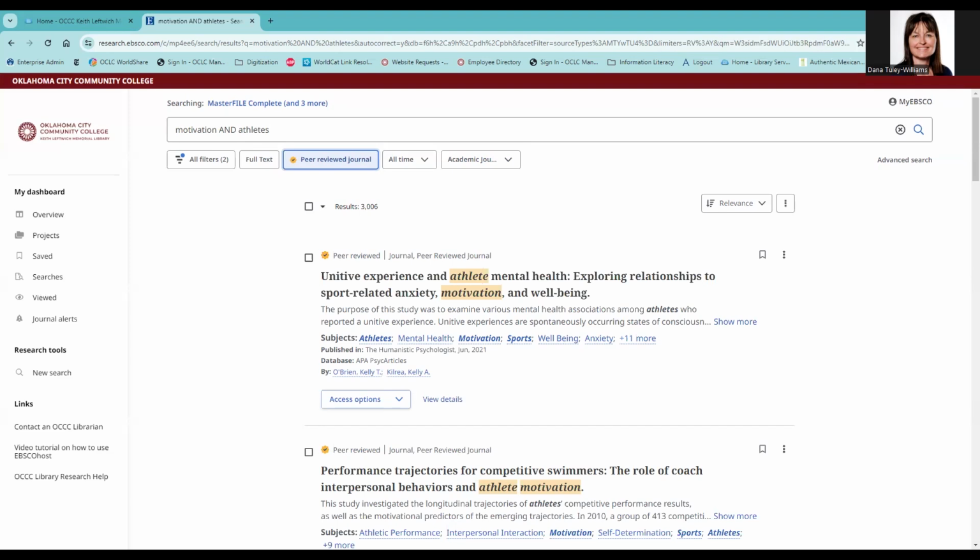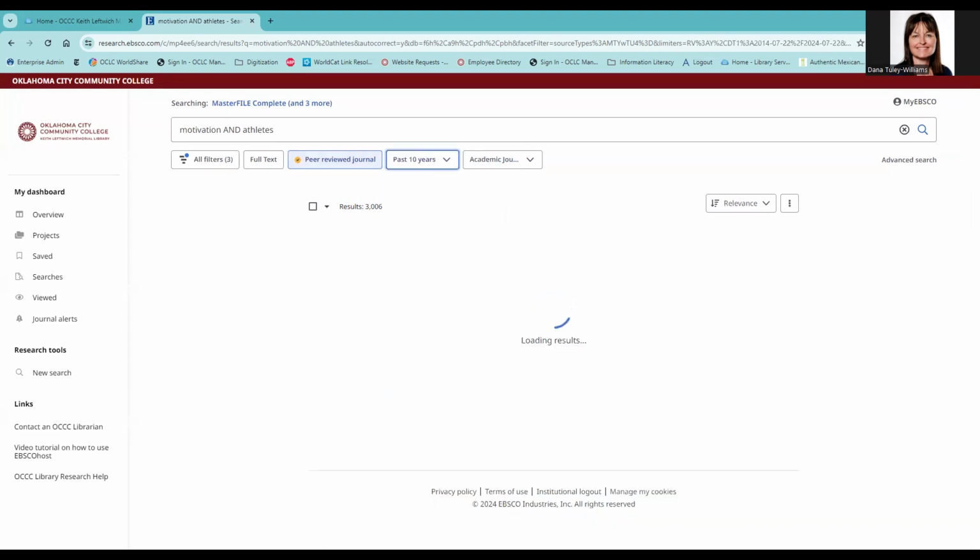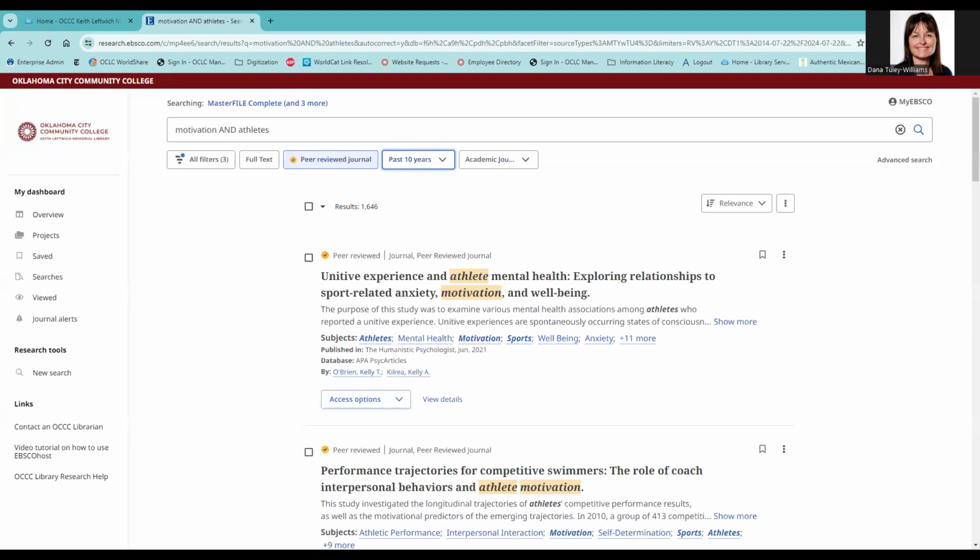For many topics, you are probably hoping to get recent information. I can narrow the date range of my results. For this search, I'm going to limit to the last 10 years. I still have over 1,000 results, so I might consider narrowing this down again by returning to the advanced search and adding additional terms. If you are unsure how to proceed, you might start scanning the results to see if there is a narrower facet that interests you and add those keywords to your search terms.